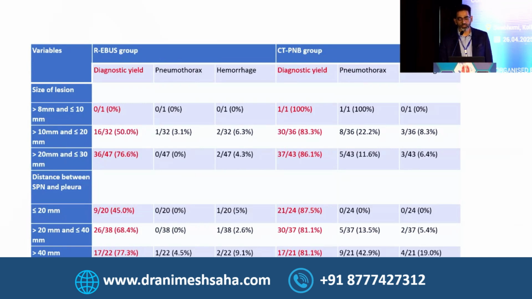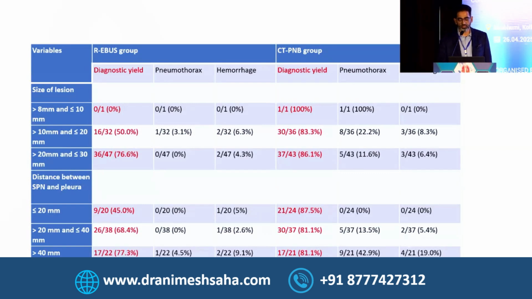But if you go through the diagnostic yields, the first criterion was the size of the lesion. If it is less than 20 mm for the radial EBUS, the yield is 50%. It increases with the increase in size, but it goes to a max of 76%. Whereas in CT guided biopsy, it is independent of the size, and usually it is in the mid to high 80%.